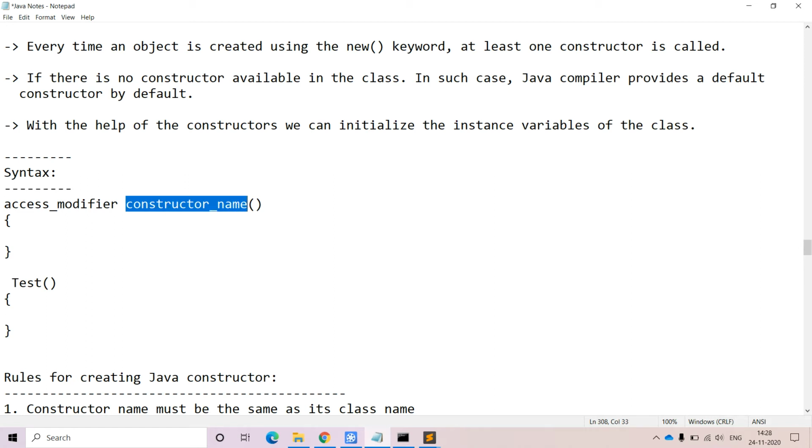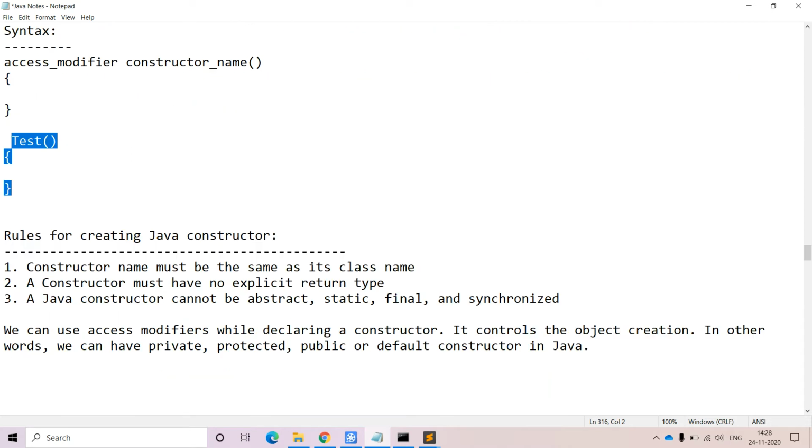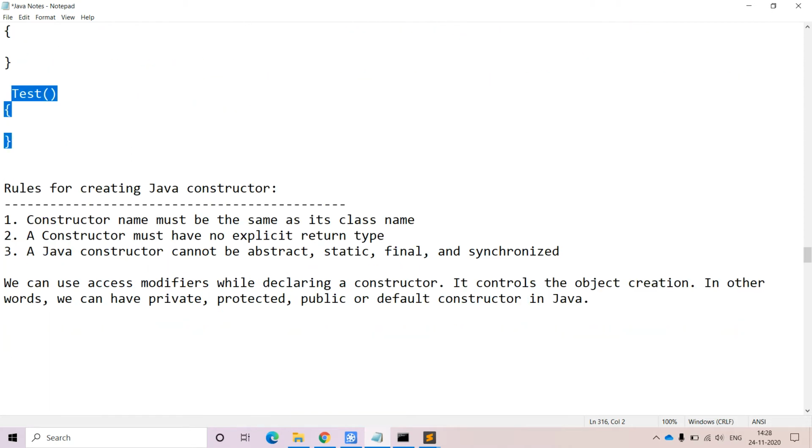Whatever constructor name you want to provide, that name we need to provide here. Let us take one example. If you have a test class, then whatever the test class name is, that class name we need to take as the constructor name. All of these things we are going to observe in the rules. All of you please observe the rules. If you want to define the constructor, we have to follow the following rules.